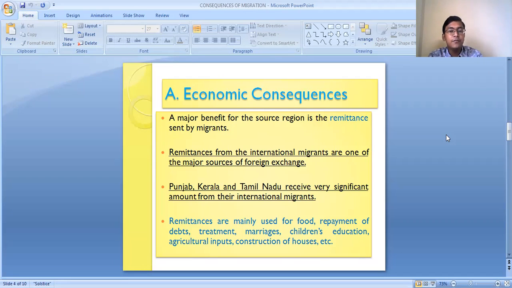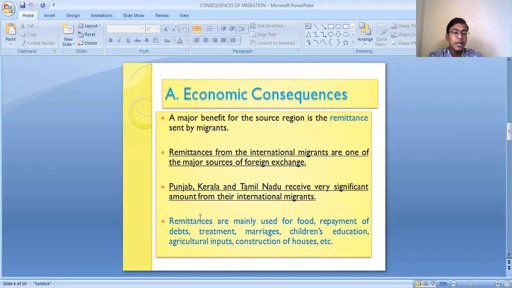In the same way, the people who have migrated to other countries are also sending money to their family members in India, and the money is being utilized for the benefit of the family members, and indirectly the country is getting benefited. So you will notice that a majority of the people of our country have migrated from Punjab, Kerala and Tamil Nadu. These are the three states which receive a very significant amount of remittances from the international migrants.